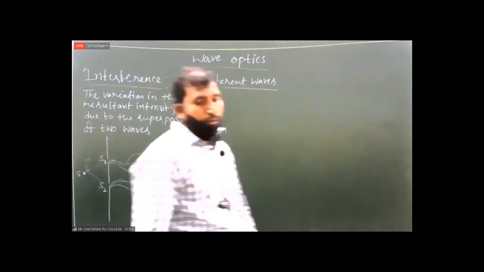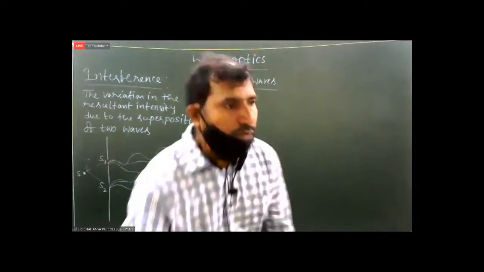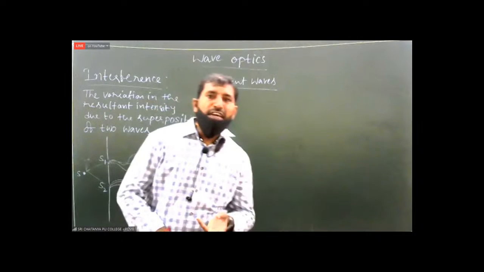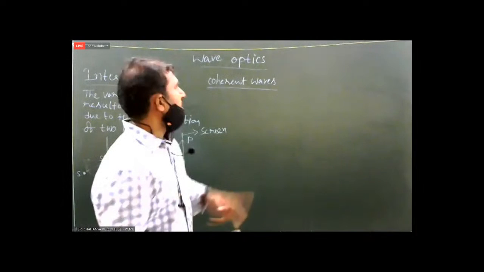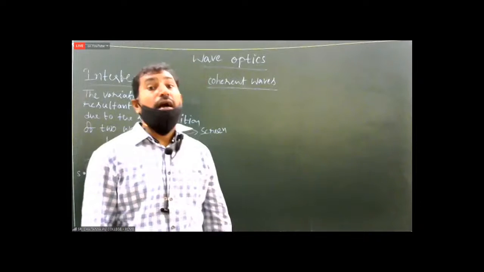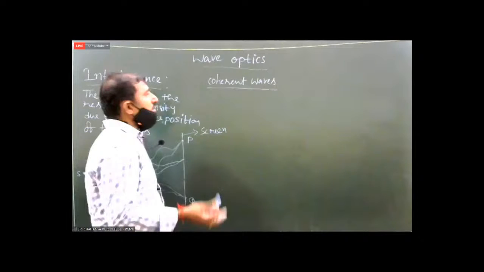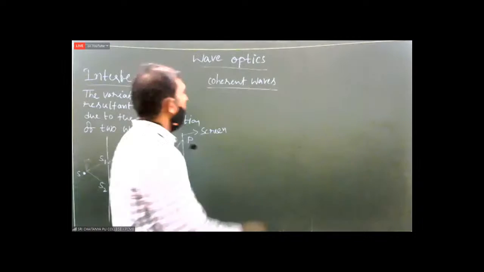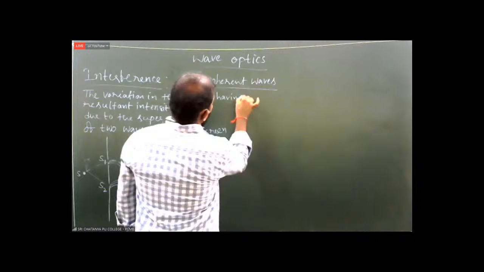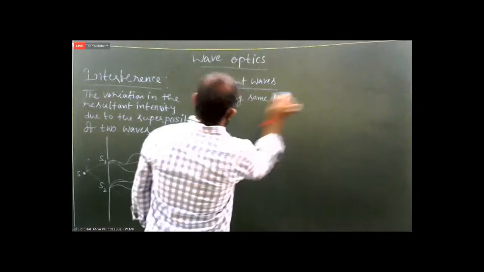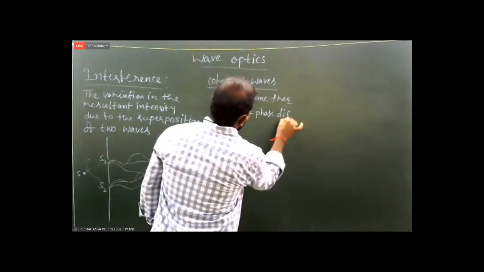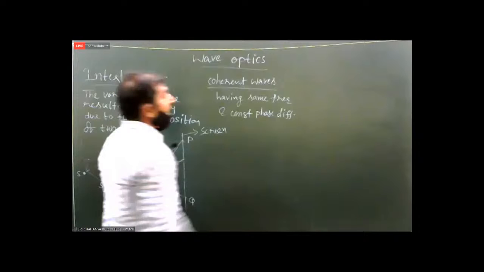What are coherent waves? The waves that have the same frequency and zero phase difference or constant phase difference. Coherent waves, in the sense, are waves having the same frequency and constant phase difference or zero phase difference. They have to maintain a constant phase difference.